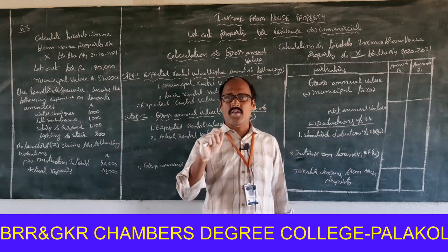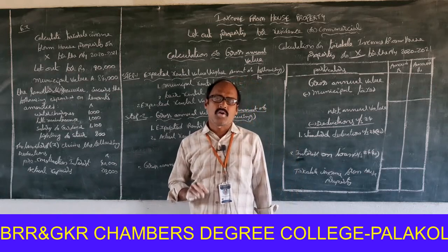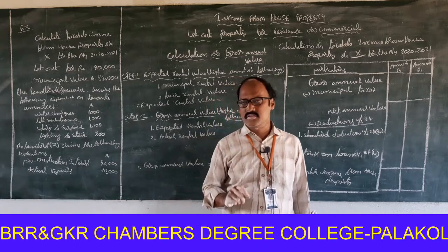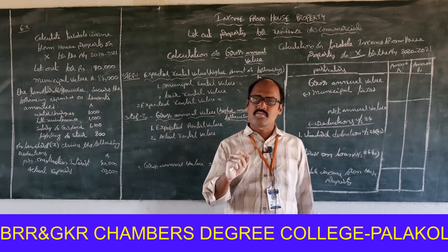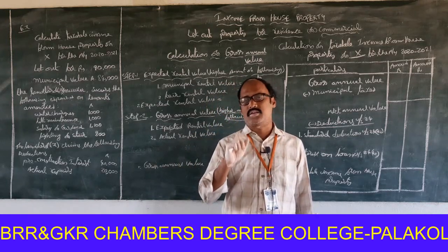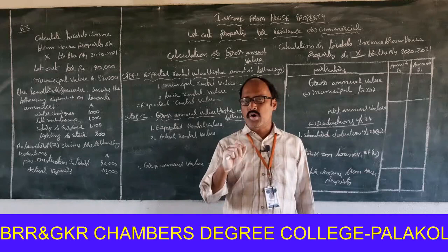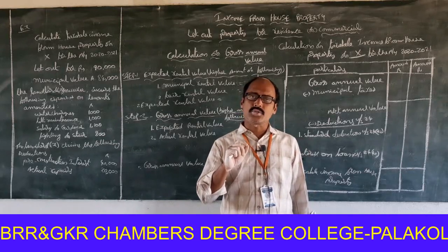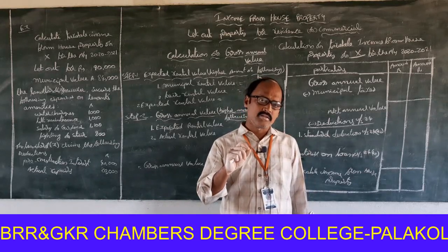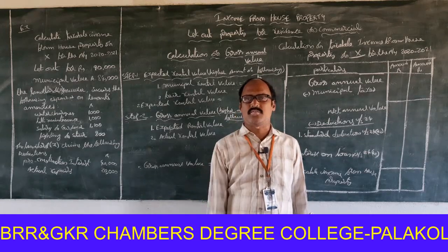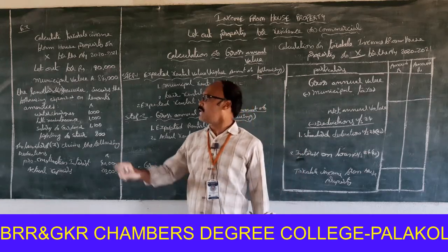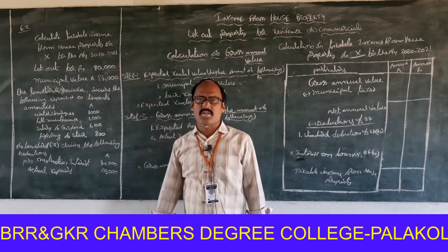For providing the amenities, X paid 4,000 rupees here. That 4,000 rupees is allowed to be deducted from the amount of actual rent, the actual rent of rupees 90,000. That is the meaning of that.